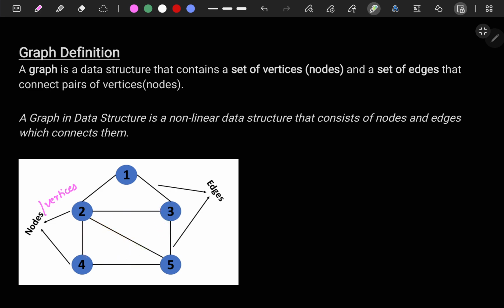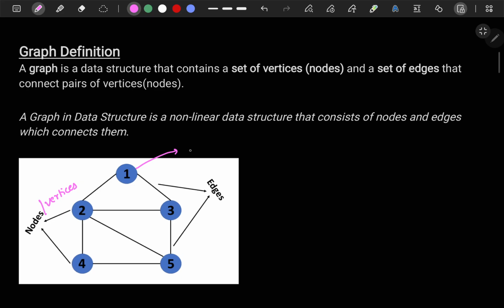Okay, fine. Now what does it define? You can understand one thing. See, this particular node can define any object.